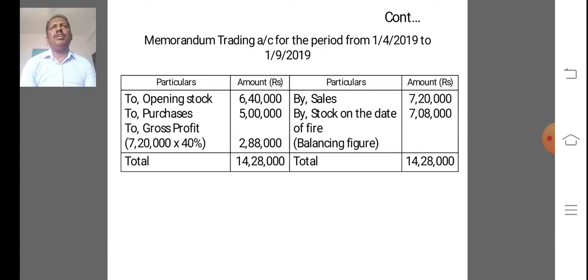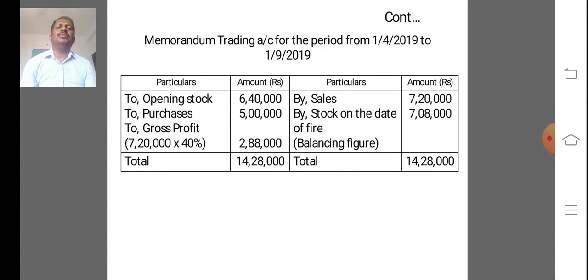It is only prepared in fire insurance claim to ascertain the stock on the date of fire. It is not a part of double entry system. So hence it is called a memorandum trading account.